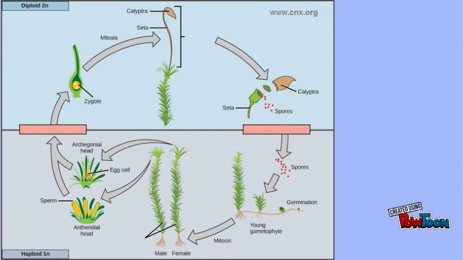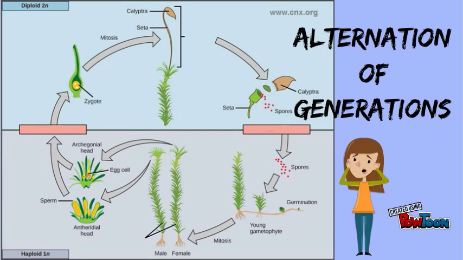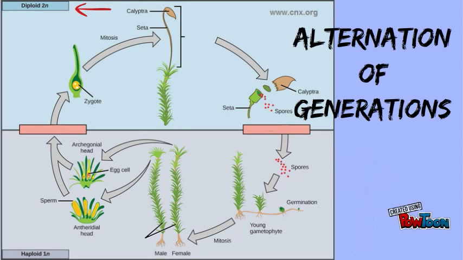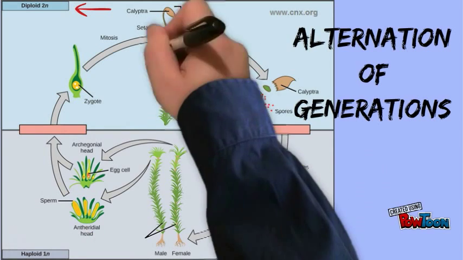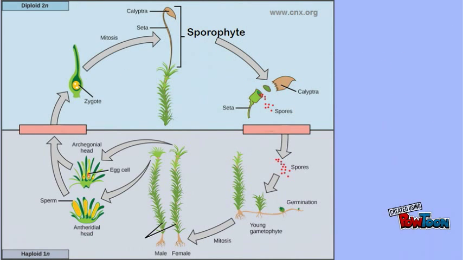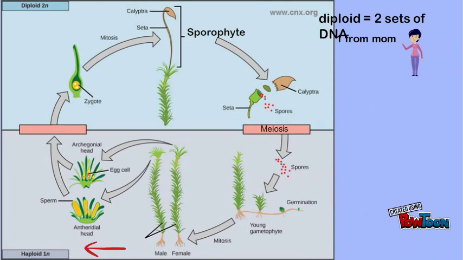One unique feature of plants is a complicated life cycle called alternation of generations. One generation has diploid cells, cells with two sets of chromosomes. This generation is called the sporophyte. The sporophyte then uses a special type of cell division called meiosis to reduce its number of chromosomes to haploid, to a single set. It produces haploid spores by meiosis that grow into the next generation, the gametophyte.